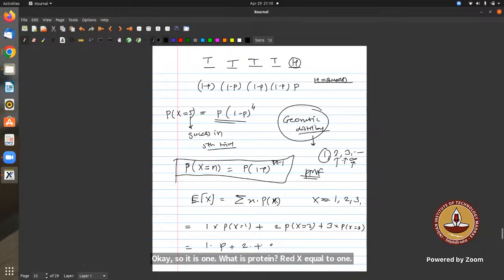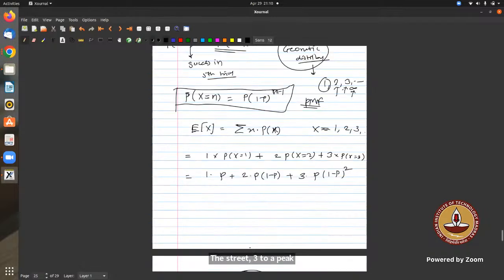Probability that x equals 3 is 1 minus p whole squared into p. Similarly, 4 into 1 minus p raised to power 3 into p. That means in three trials I didn't get the success, in the fourth trial I got the success, and similarly up to infinity.